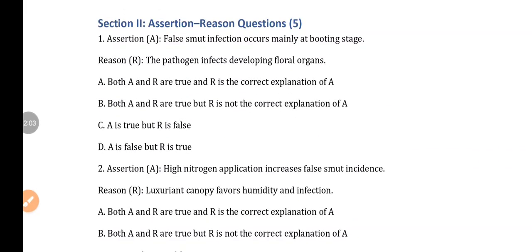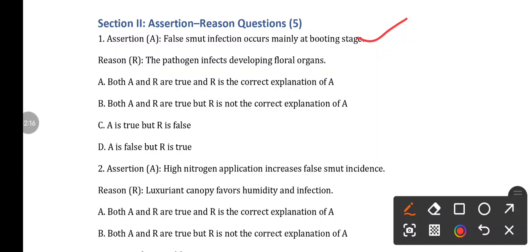Next, the assertion reasoning type questions from section 2. Question number 1, assertion: false smut infection occurs mainly at booting stage. Yes, this is a correct statement. And the reason: the pathogen infects developing floral organs. Yes, because it infects the floral organs, this mainly occurs at booting stage. So both A and R are correct, and R is the true explanation for A.